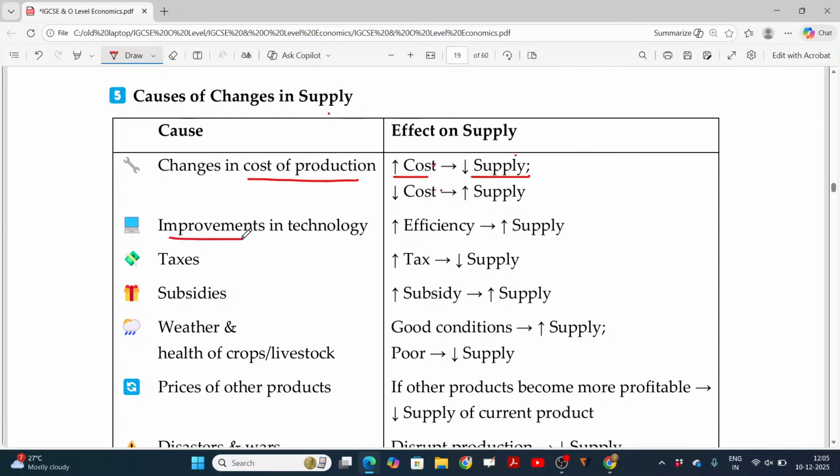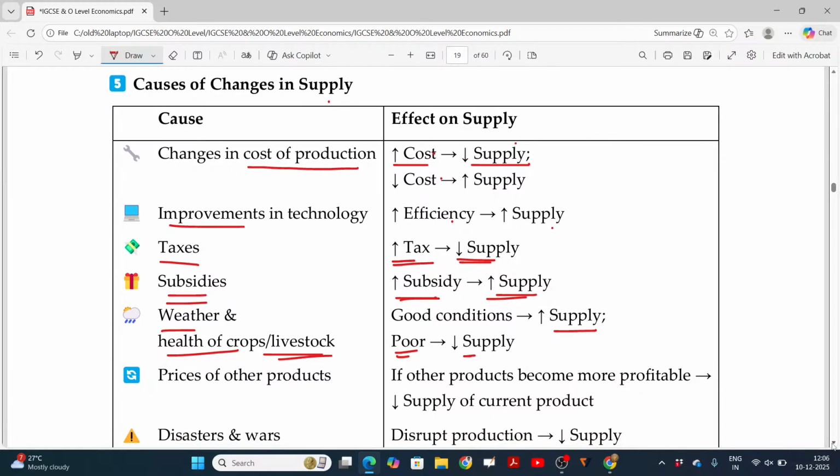If the technology improves, efficiency increases and leads to increase in supply. And taxes: high taxes reduce my profitability, so supply is also reducing. Government gives a subsidy, a stipend, to produce a higher number of units, so we are able to benefit. Because of the subsidy I can supply more. And weather, health of crops and livestock: if these things are good enough, supply will also be increasing. And if these conditions are poor, supply will also be decreasing.